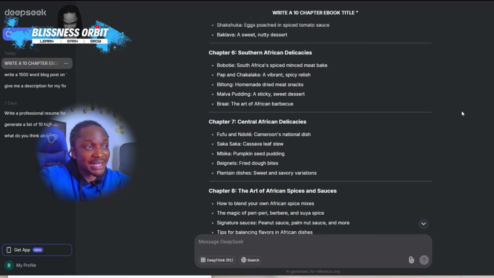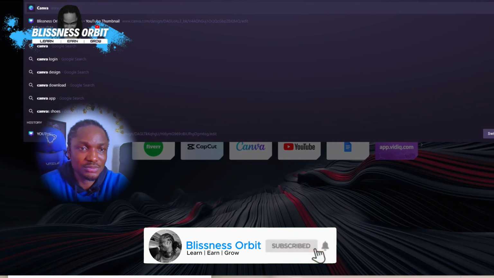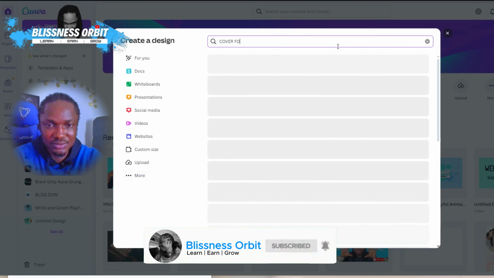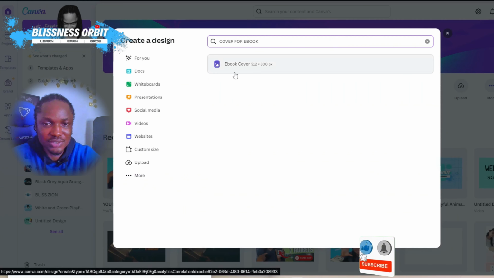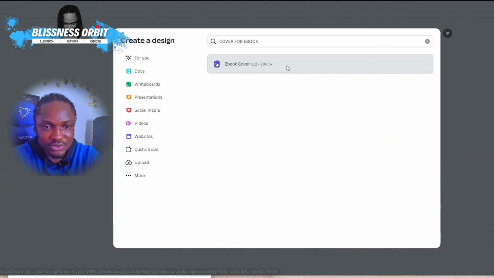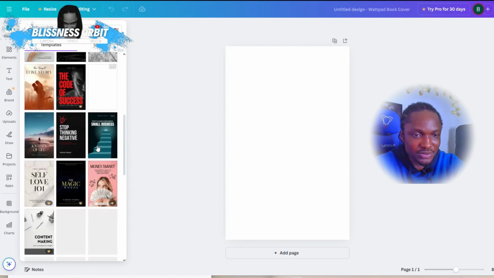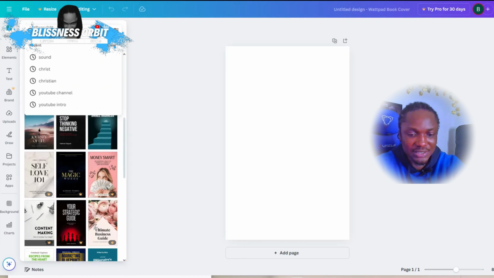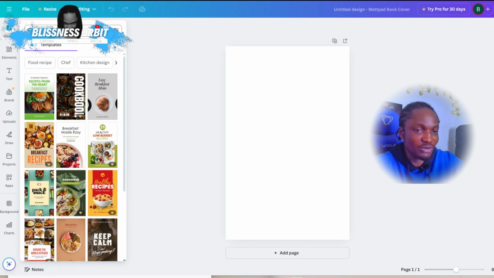Next, what we want to do right now is to generate a cover for our ebook. So for us to generate a cover for our ebook, come to canva.com and just write ebook cover. And it's going to bring out options. You see there, ebook cover. You just click on it. So when you come right here to the left, you can now see options from here. You can type here and say cooking, since the ebook cover has to do with cooking, right?